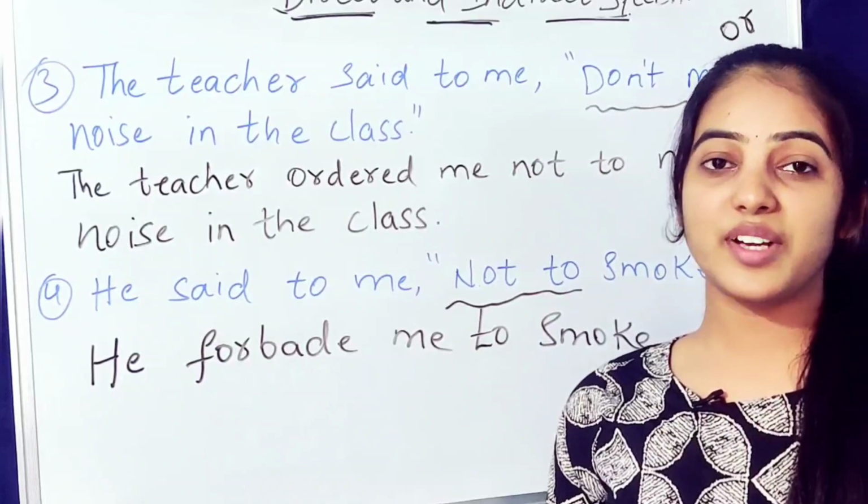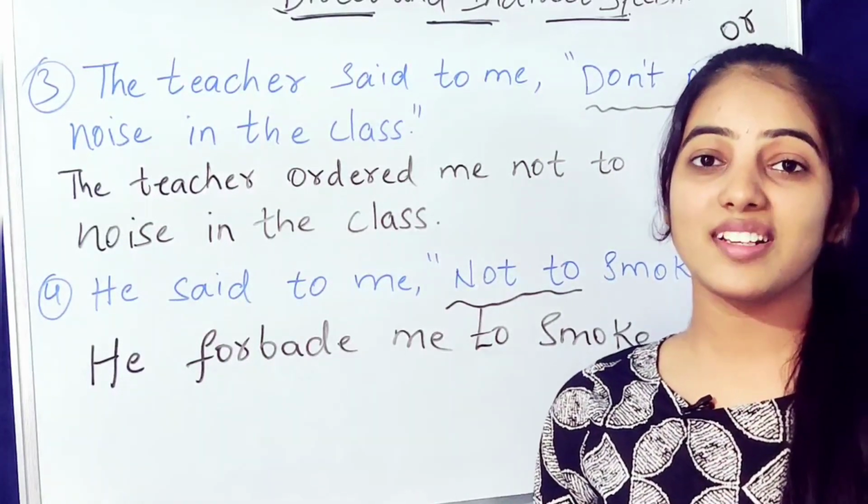Okay, these are the assertive and imperative rules while you convert direct to indirect speech. I hope you all understood. Thank you.